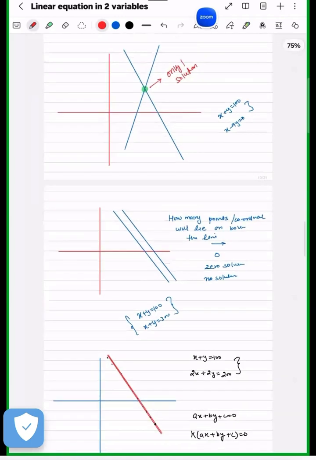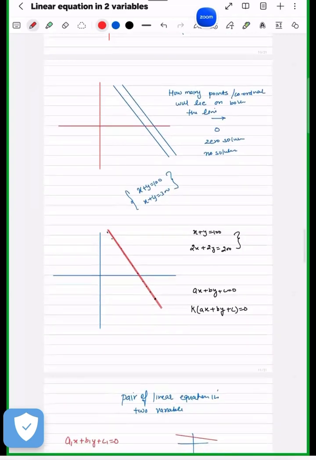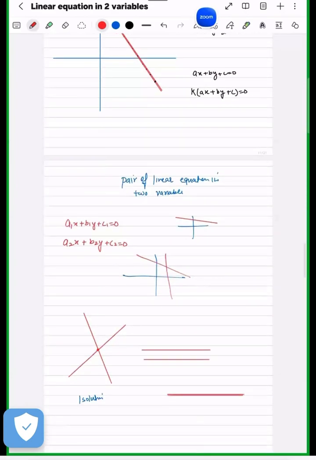This is the main thing in your chapter. If two lines are intersecting, one solution. If two lines are parallel, no solution, because they are not meeting at all, no point of intersection. And here all the points are intersection also, coincident lines we can say, so all the points are solutions.